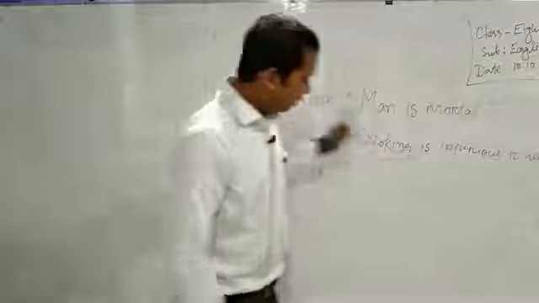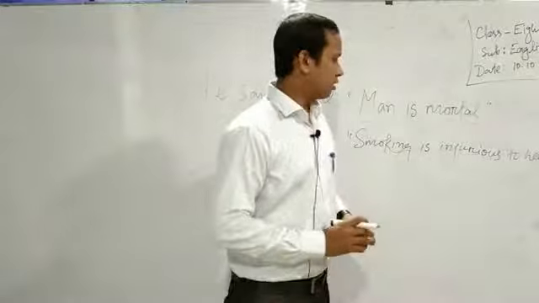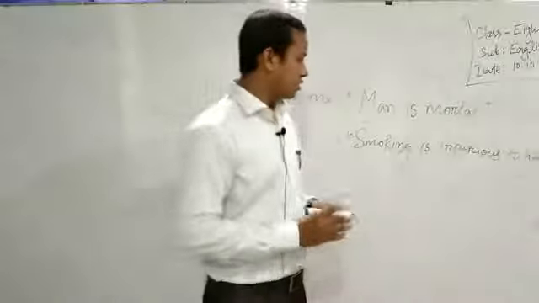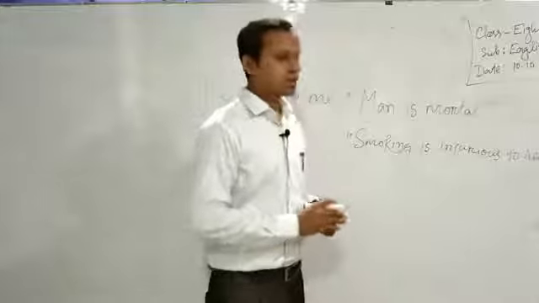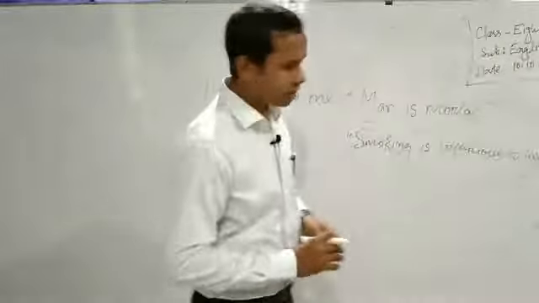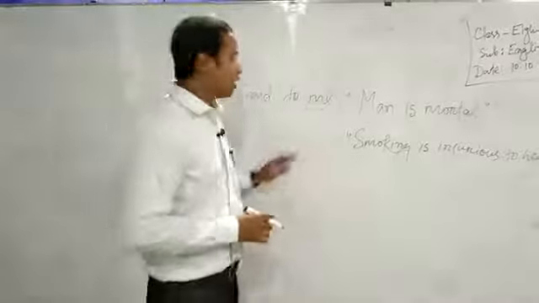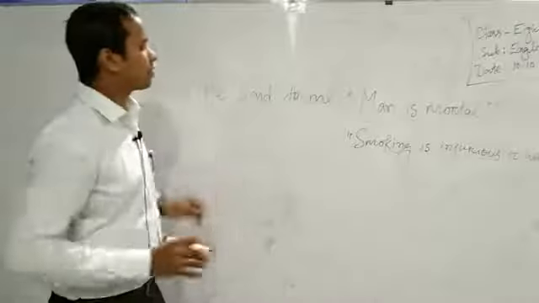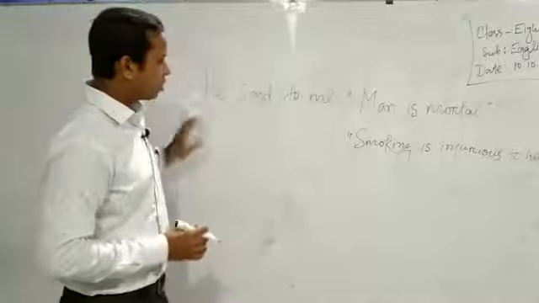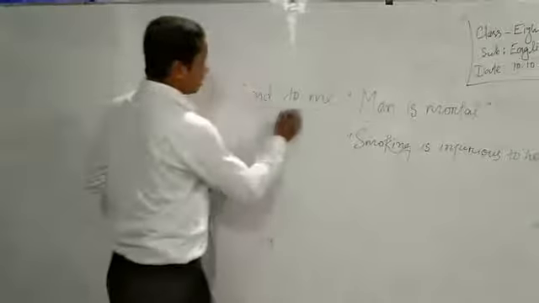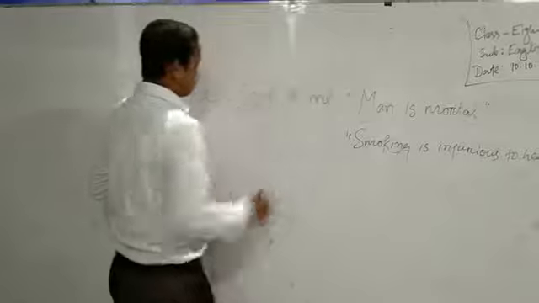This sentence is also common to you. Every time somebody on a television set or in movies is smoking or drinking alcohol, the caption says smoking is injurious to health. So, man is mortal or smoking is injurious to health. We should change the verb said to told.